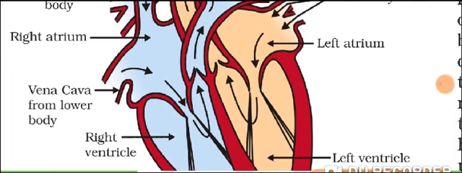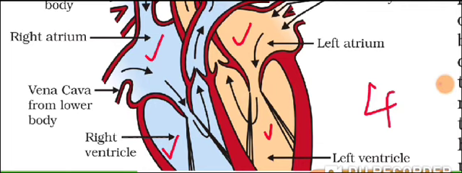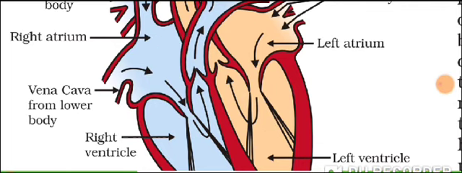At the same time, it is divided by a longitudinal section into the right hand side and the left hand side. So totally your heart will have how many chambers? 4 chambers. Okay, which are the 4 chambers? You have the right atrium, the left atrium, the right ventricle and the left ventricle. So totally 4 chambers are present.